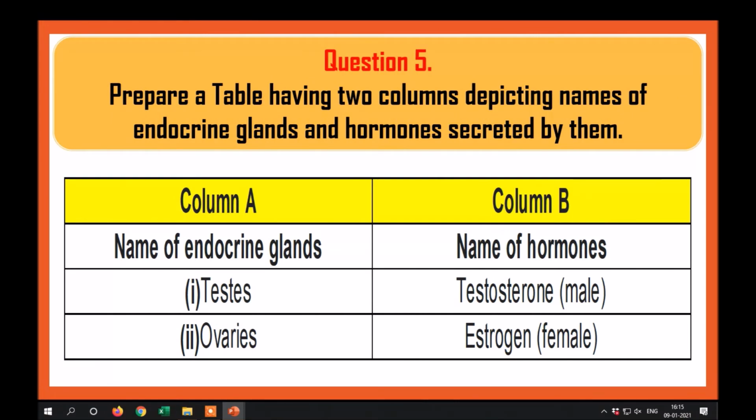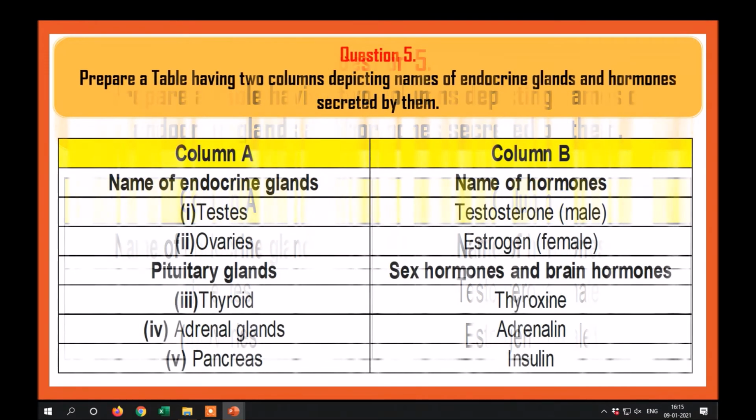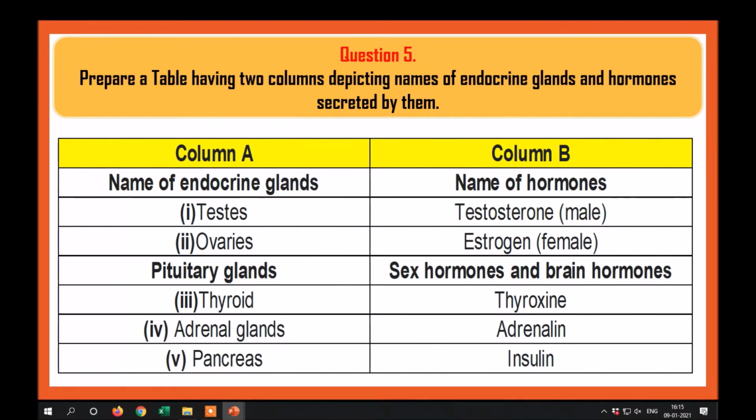Prepare a table having two columns displaying names of endocrine glands and hormones secreted by them. So testes, testosterone, that is male, ovaries, estrogen, that is female. Thyroid, the thyroxine, adrenal glands, so adrenaline, and pancreas, so insulin.